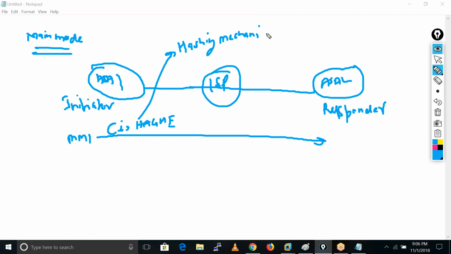In the hashing mechanism we have MD5, SHA-1, SHA-128, and SHA-256. According to our configuration, in this H he is going to send this one or this one or this one. It depends on what we have configured.